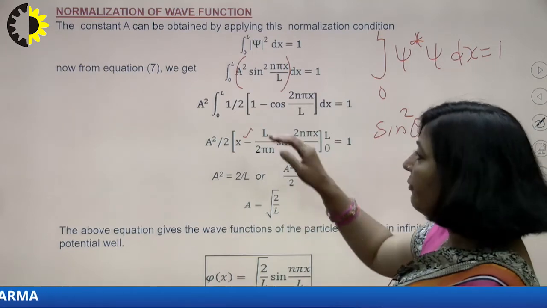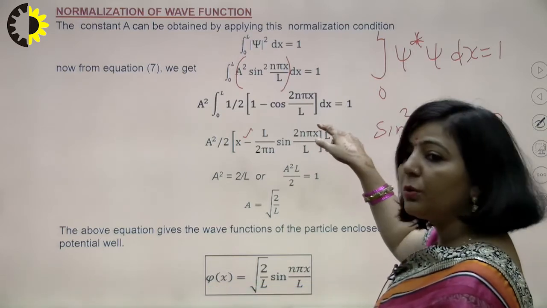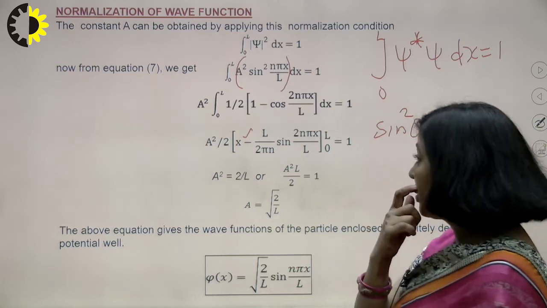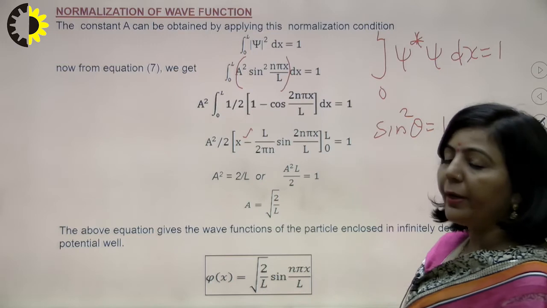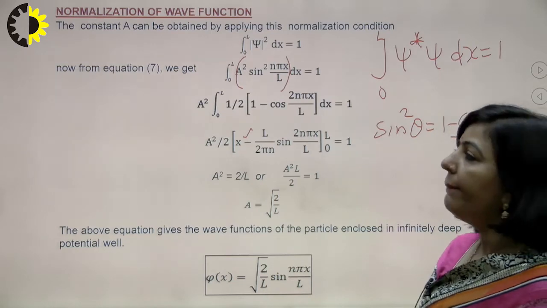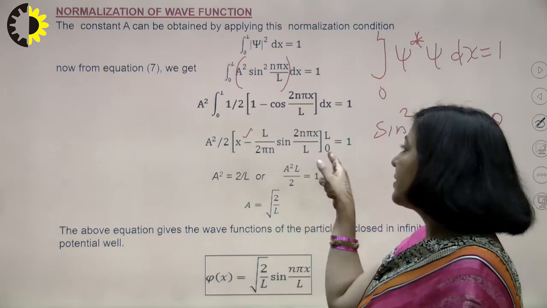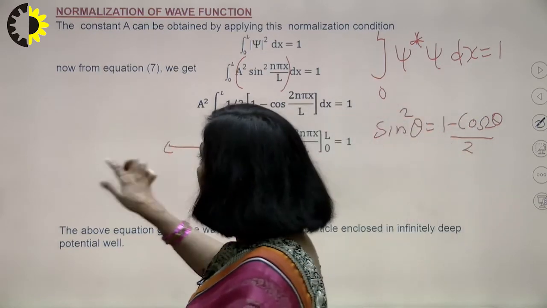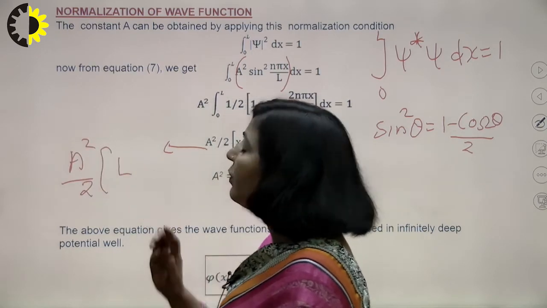So just invert that, you are getting L upon 2 n pi, and limits are from 0 to L, and this is equal to 1 according to the normalization condition. Now you have to substitute these two limits here. When you substitute the first limit in the first term, it will be L, and second, L minus 0. So the first term will give you A square by 2, and the first term is giving you L.